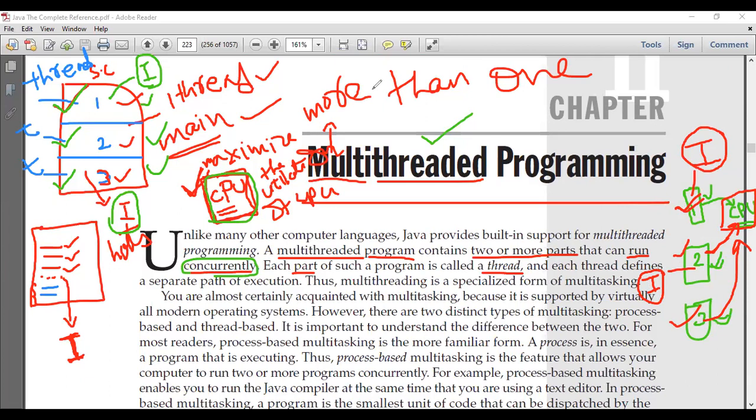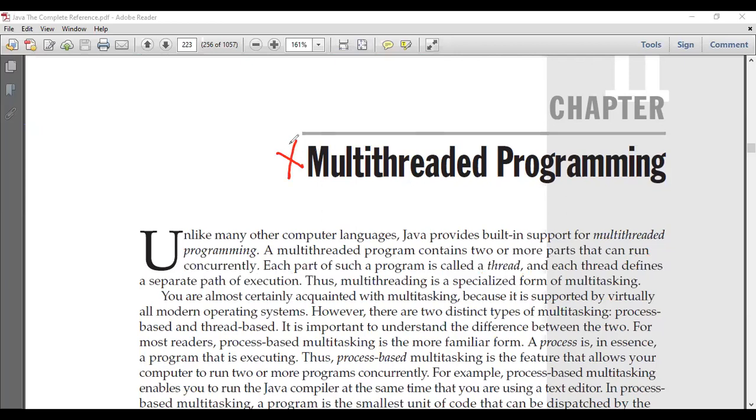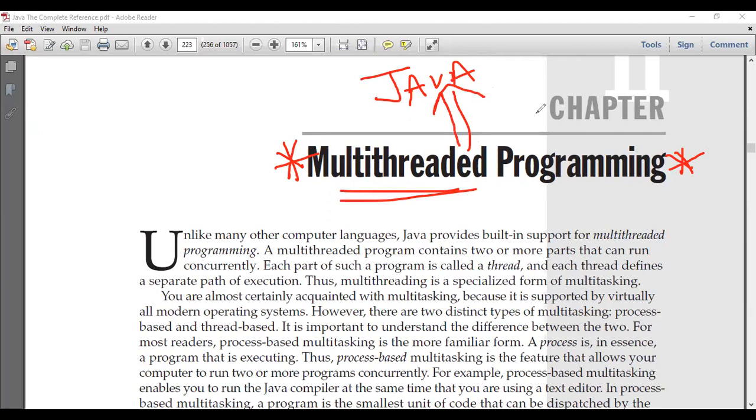Any questions? This multi-threading concept is very, very important. If you say that you know Java, any person will test your knowledge of multi-threading. If you're good at multi-threading, it means that you know Java. If you are good at multi-threaded programming, it implies that you are good at Java. So this multi-threaded concept is very important, which you need to understand, right?